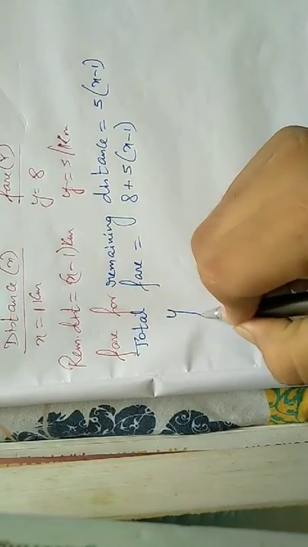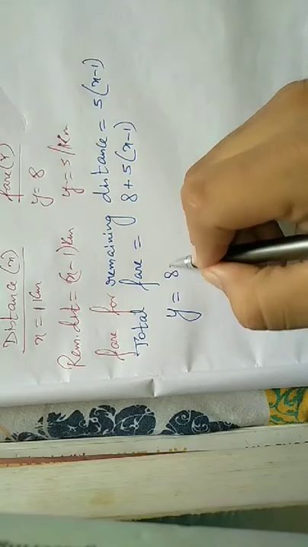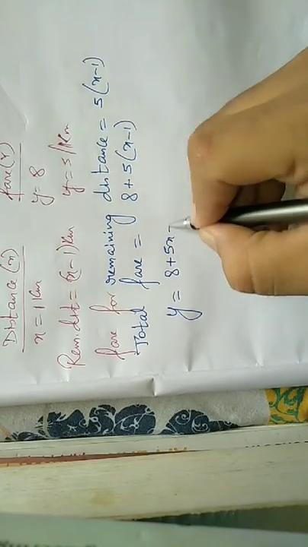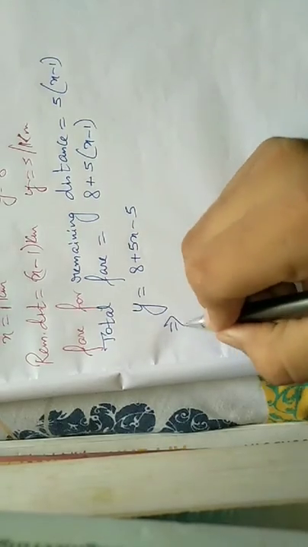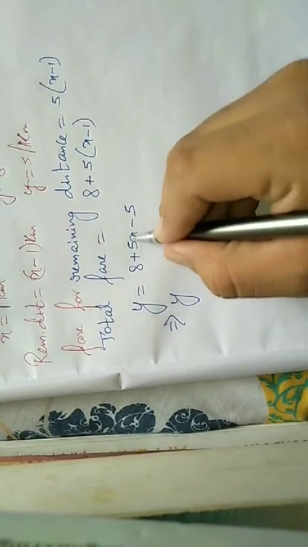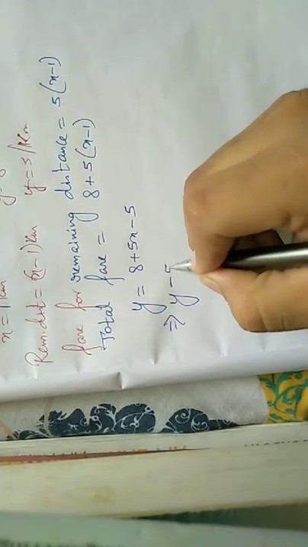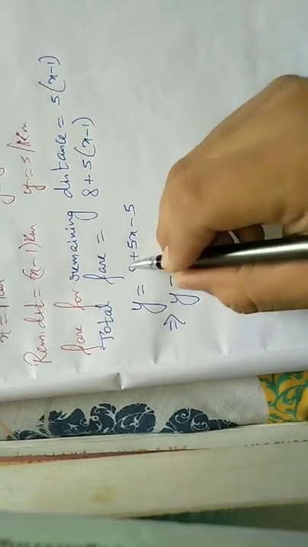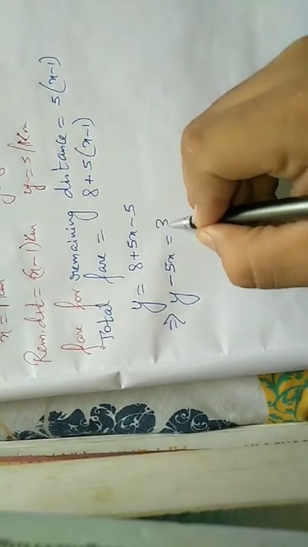So y is equal to 8 plus 5x minus 5. Am I correct? So I'll take all the variables on one side. Plus 5x becomes minus 5x. 8 minus 5 is 3. So y minus 5x is equal to 3. This is the kind of equation I am getting, right, students?